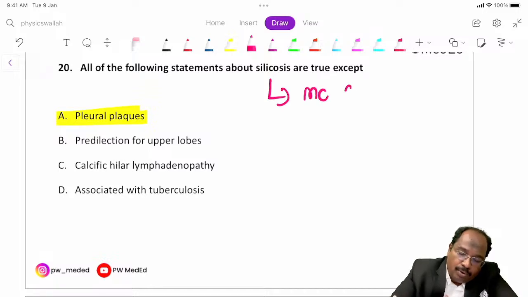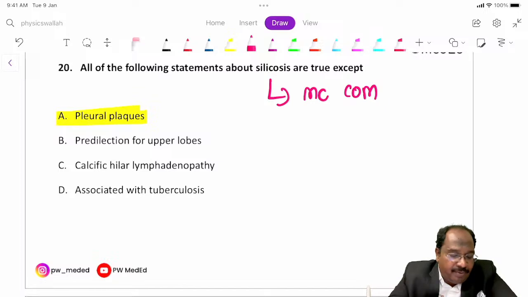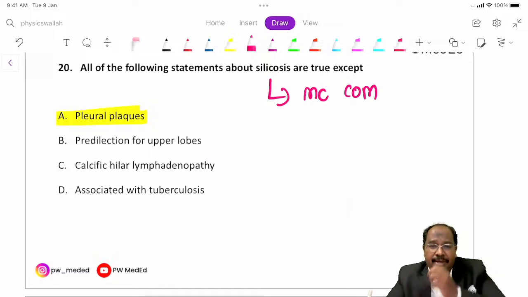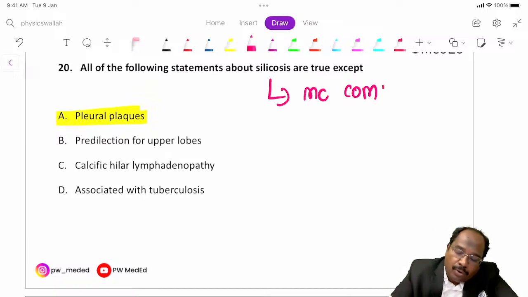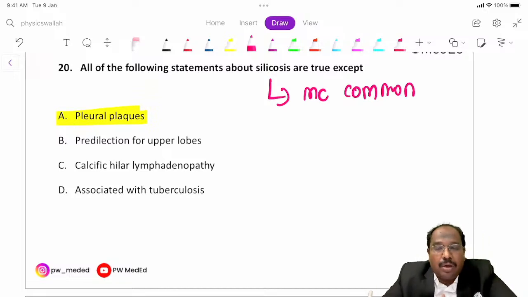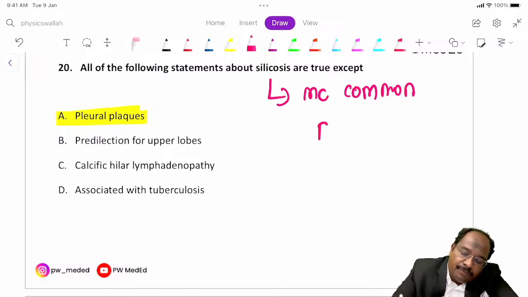Dependence benefit means if somebody died during the working age, then for their family members some amount of benefit will be given. That we call dependent benefits. So the most common pneumoconiosis is silicosis. It happens because of inhalation of free silica.